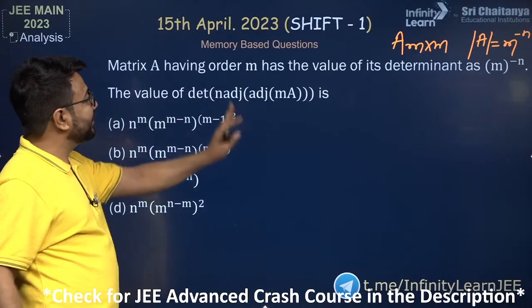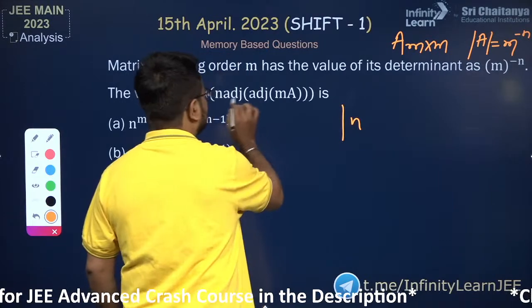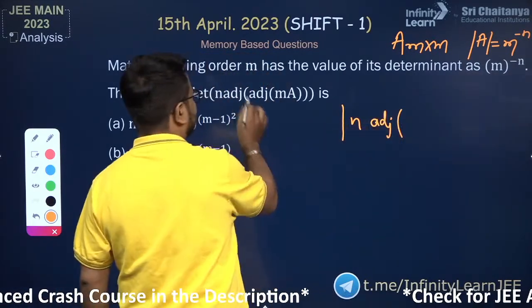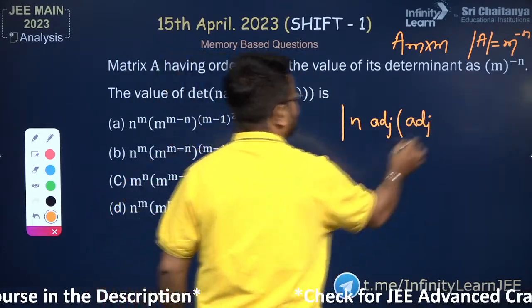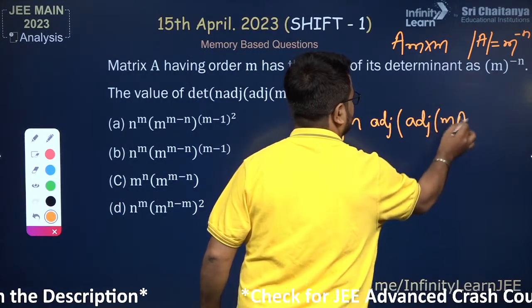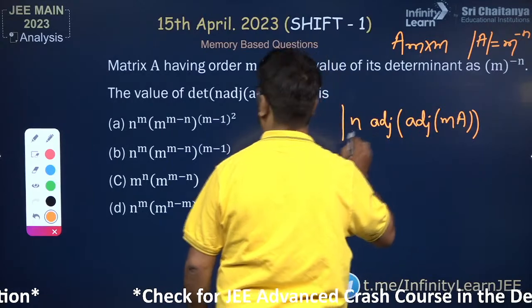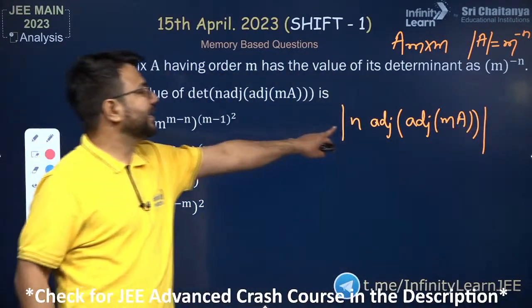The value of the determinant, this is determinant. Inside the determinant we have n, then we have adjoint, then inside the adjoint we have again adjoint, then inside the adjoint we have mA. Alright, is this clear to you? Okay. So this value I need to determine.